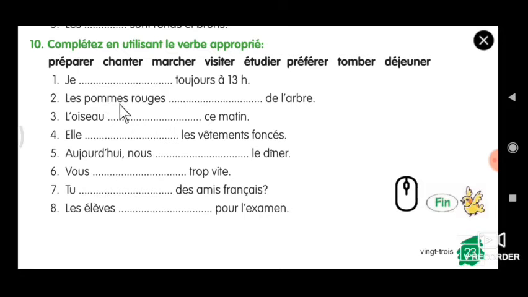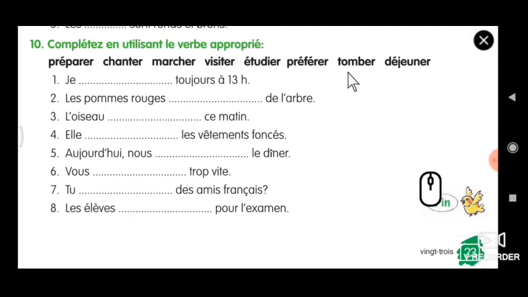Les pommes rouges dash de l'arbre. Pomme rouge means the red apple dash the l'arbre. Dash from the tree. What will happen? Just imagine a scene. There is a red apple, and from the tree it is, what it will do? It will fall. So what is for fall? Tomber. Okay. You can cross check from the beginning, but anyway I think this one is appropriate one.